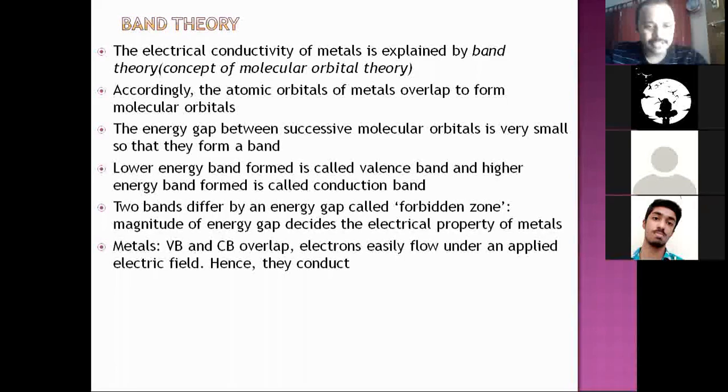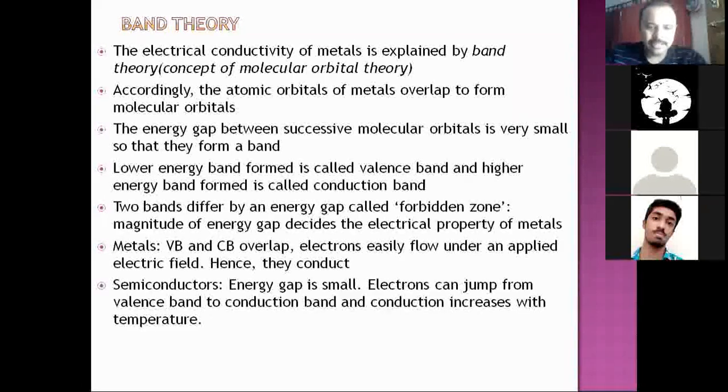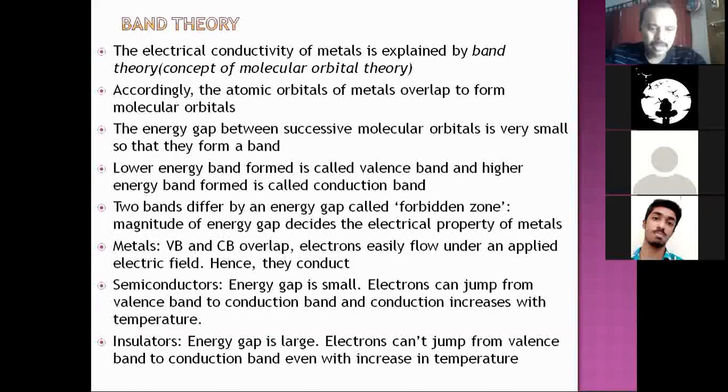So what is the case in metals? The valence band and conduction band overlap, so electrons easily flow under the influence of an applied electric field as they conduct. In semiconductors, the energy gap is small. Electrons can jump from the valence band to the conduction band, and conduction increases with temperature.